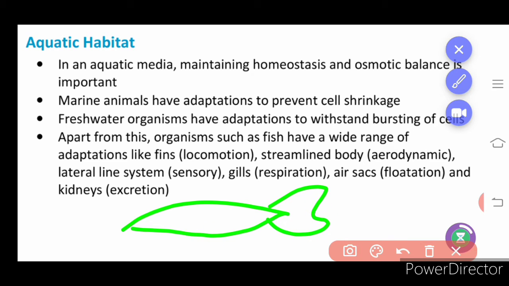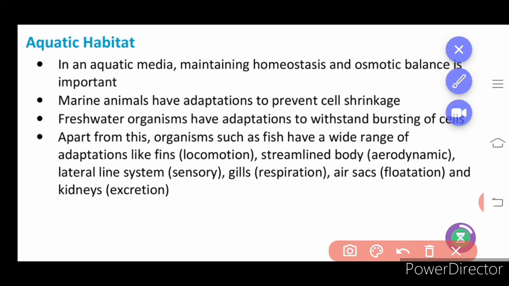In a fish, you can find one line that goes along the surface of the body. Whatever fish it may be, you can closely look at it, it will have a line over that. That is what is called the lateral line system. What is its function? Its function is sensory.